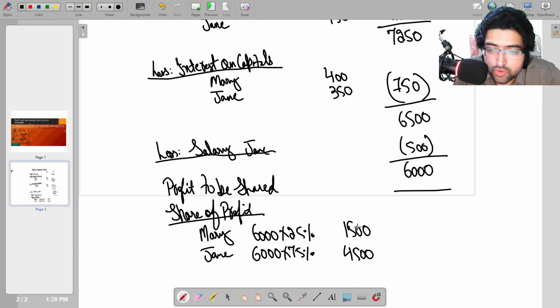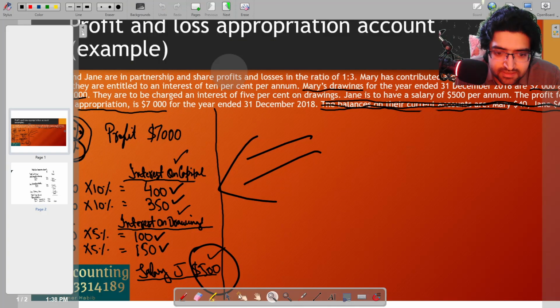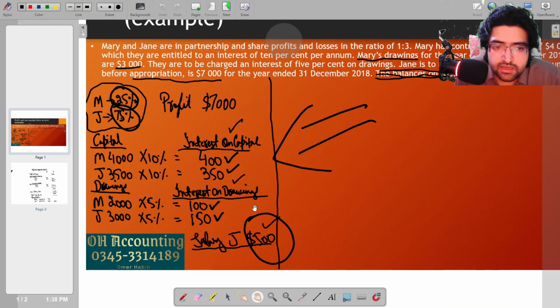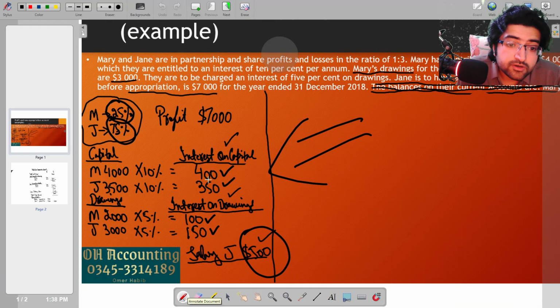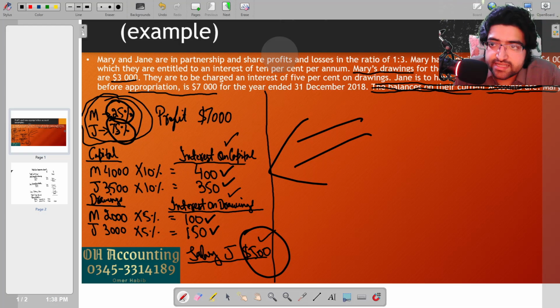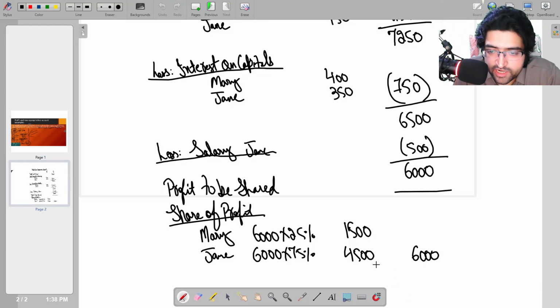This is their share of profits. The total will obviously be 6,000 because that was the total amount which was shared between the two partners. But this is the individual share of profits of the partners. Mary will get 1,500 out of the 6,000 because her share is only 25% as given in the question. As you can see, let me zoom this. We have calculated that it was 1/4, which makes up 25% of the profit share, and we had written it here. And Jane is getting 75% of the profit, so her share is $4,500.